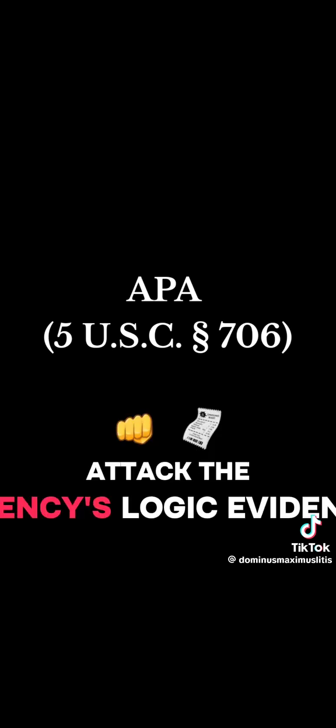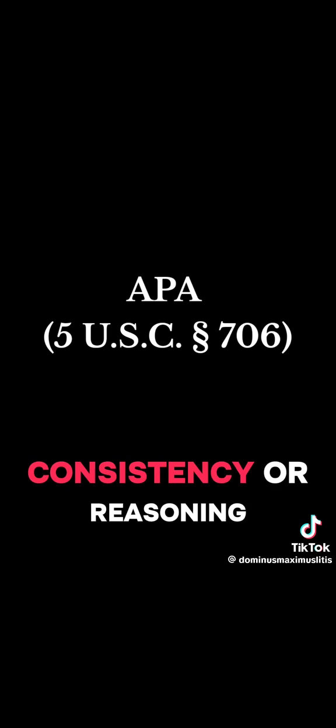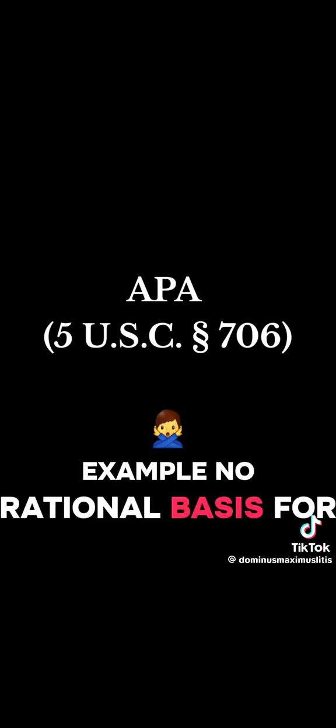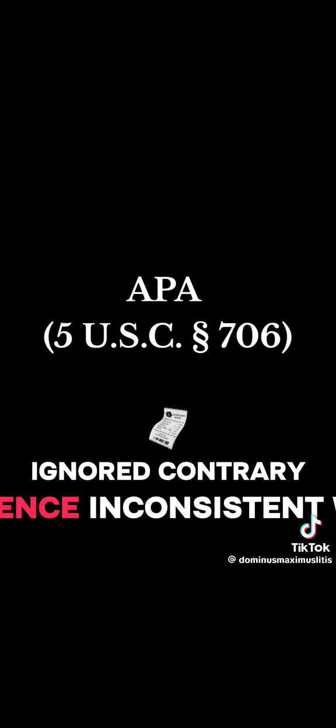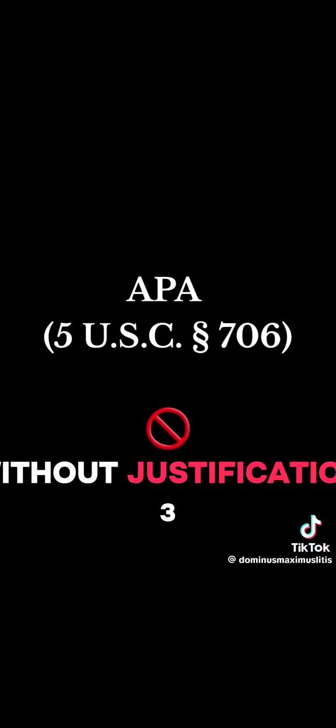2. Arbitrary and capricious. Attack the agency's logic, evidence, consistency, or reasoning. Example: no rational basis for rule change, ignored contrary evidence, inconsistent with prior positions without justification.